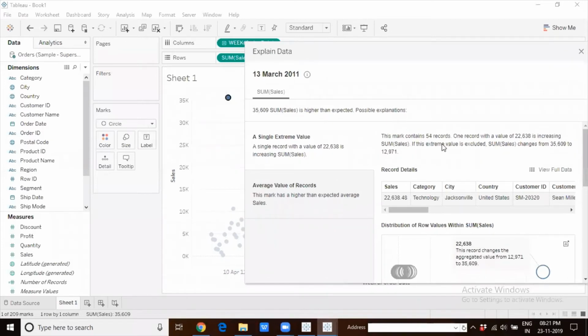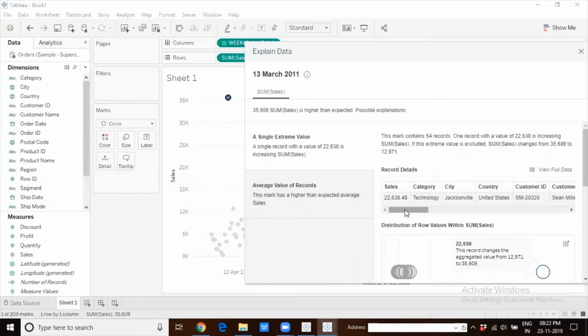And it is also telling us that suppose we exclude that extreme value of 22,638, then the sum of sales will change from 35,609 to 12,971. And 12,000, if you look at the axis, will come somewhere over here, which is quite fitting into the rest of the data points, right?